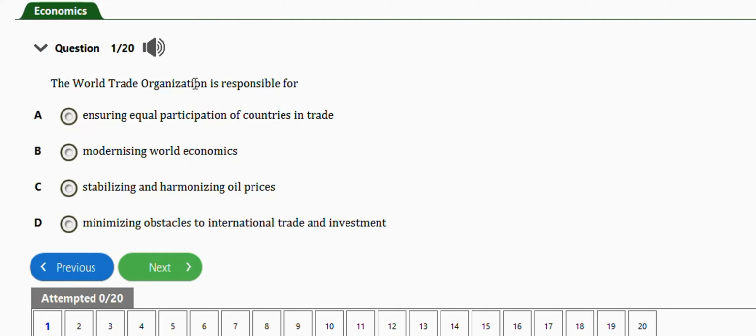The first question I have here says, the World Trade Organization is responsible for ensuring equal participation of countries in trade, modernizing world economies, stabilizing and harmonizing oil prices, minimizing obstacles to international trade and investment. So the right answer is option D, which is minimizing obstacles to international trade and investment. Very important. Next question is this one.